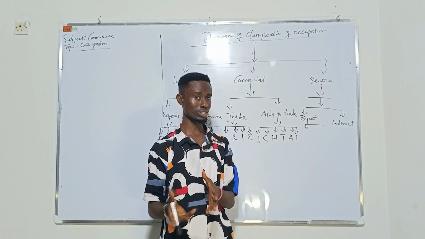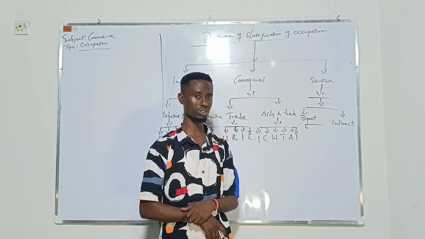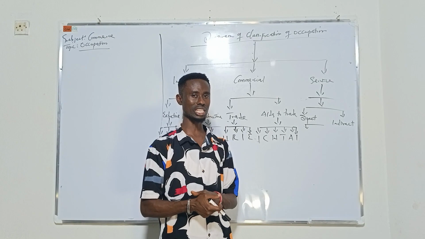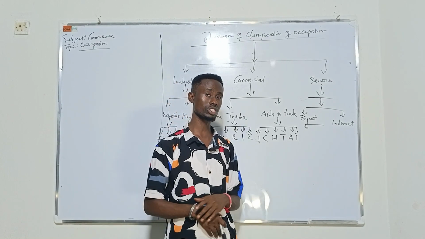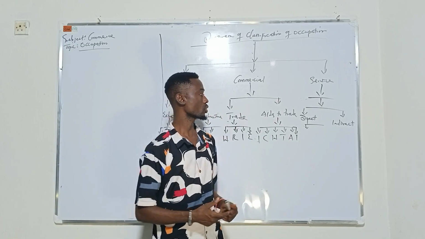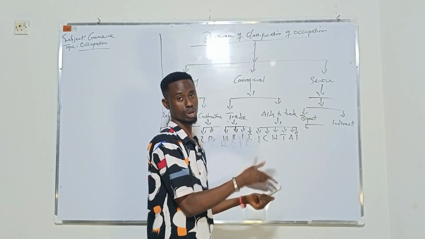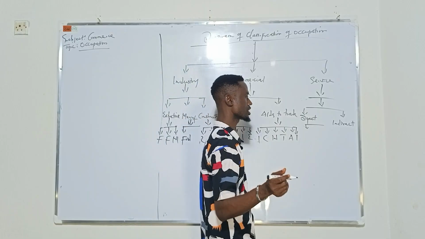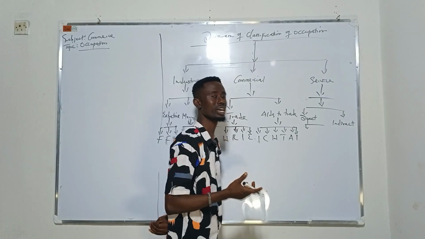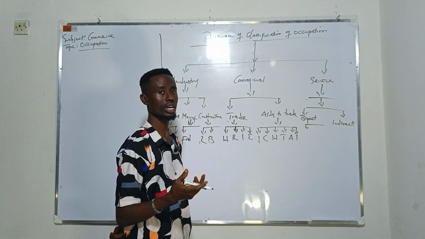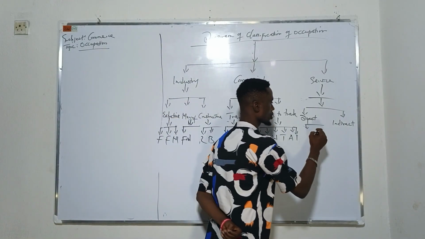A service that is rendered to you that you are not paying for is not direct. For example, people that attend government school, it's the government that pays the teachers' salary, so it's not direct. Any service rendered to you that you pay for is called direct. We have indirect also.